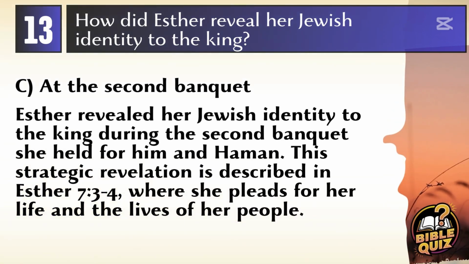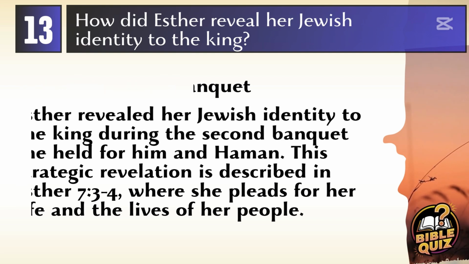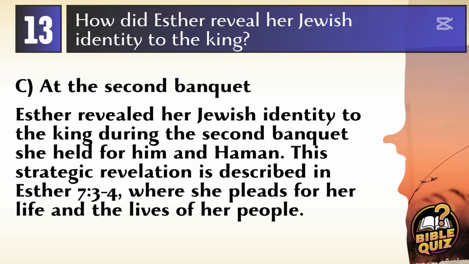Answer C. At the second banquet. Esther revealed her Jewish identity to the king during the second banquet she held for him and Haman. This strategic revelation is described in Esther 7:3-4, where she pleads for her life and the lives of her people.